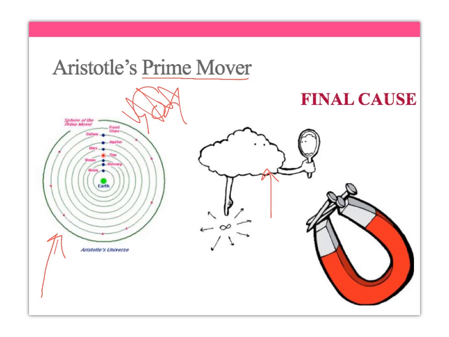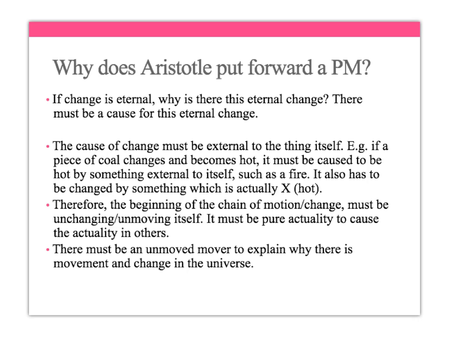Now, a really useful analogy to consider. Now the magnet's not aware of these nails. It's not saying, oh, come closer to me. It's not wanting to attract them. Because of its very nature as a magnet, it is attracting those iron nails, but it's unaware of it. And this is the way to think about the prime mover. So the prime mover, as I said, is an explanation as to why.